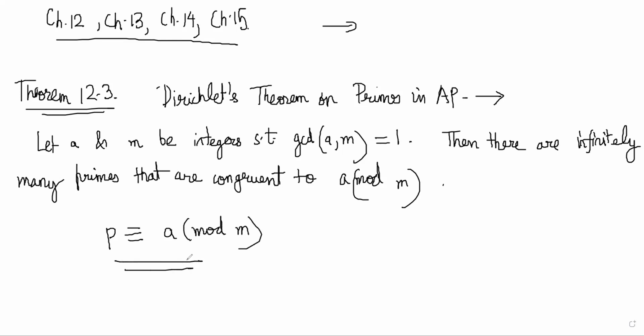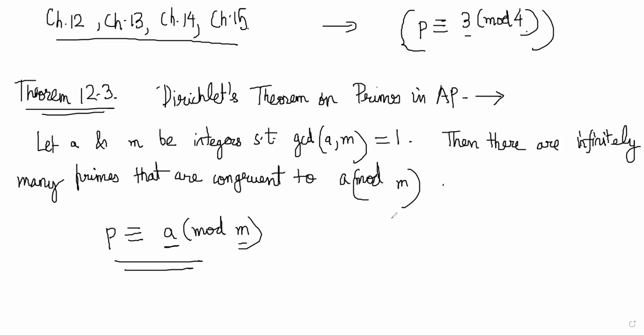Now, this tells us that it doesn't even matter that A was 3 and M was 4. That was just a special case of Dirichlet's theorem, what we proved just now, that there are infinitely many prime numbers which satisfy this. Notice that the GCD of 3 and 4 is 1. Correct.